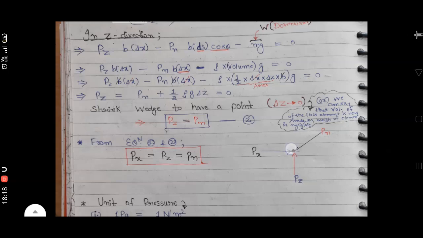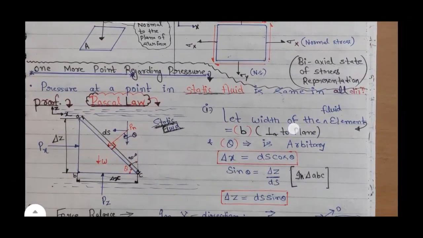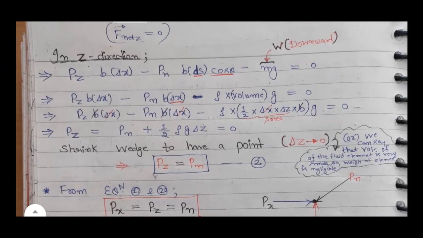Minus because of this weight W vertically downward, so minus W, and W is equal to mg, so minus mg. M is mass, that is density into volume, rho into volume, and volume is area of triangle into width, that is half del x into del z into width b.